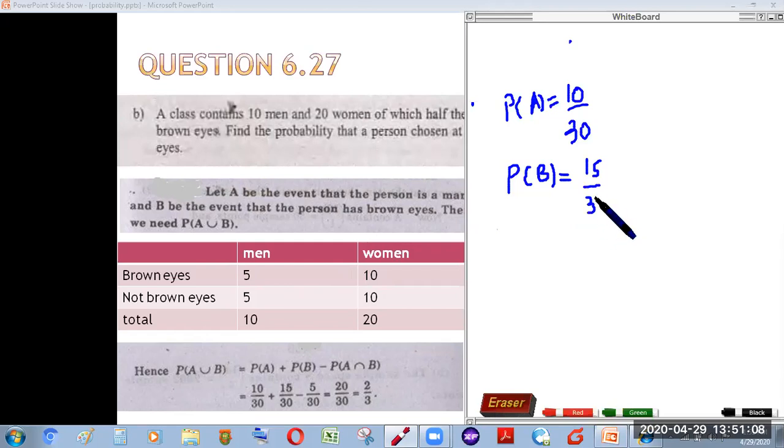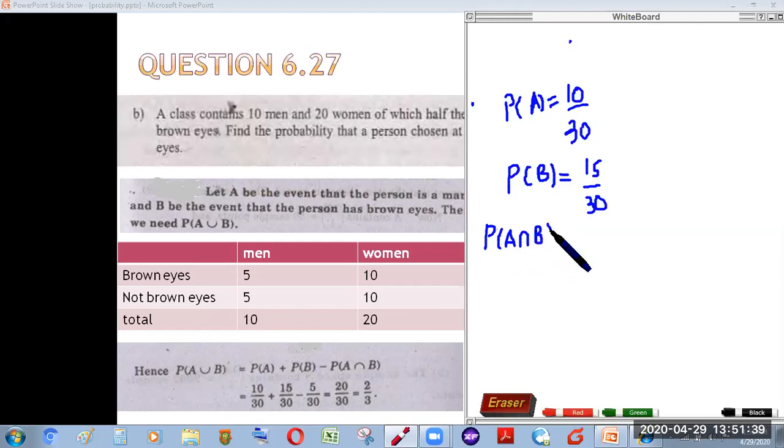And to find the probability of A union B, we need to observe whether these two events are mutually exclusive or not. They are not mutually exclusive because they may have the two qualities in common, that a person selected is a man and he may also have brown eyes. So we need to identify the common points. That means A intersection B, that a person selected is a man and he has brown eyes as well.